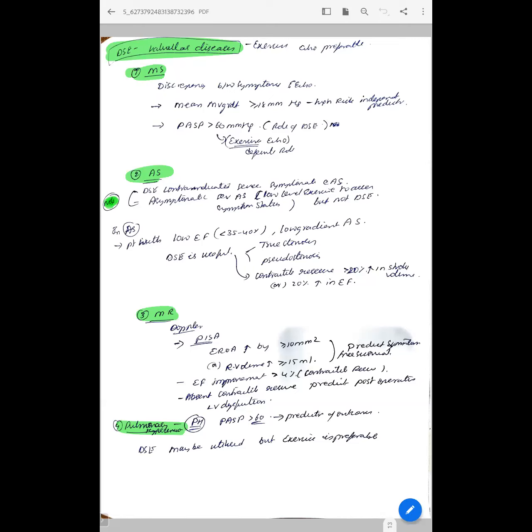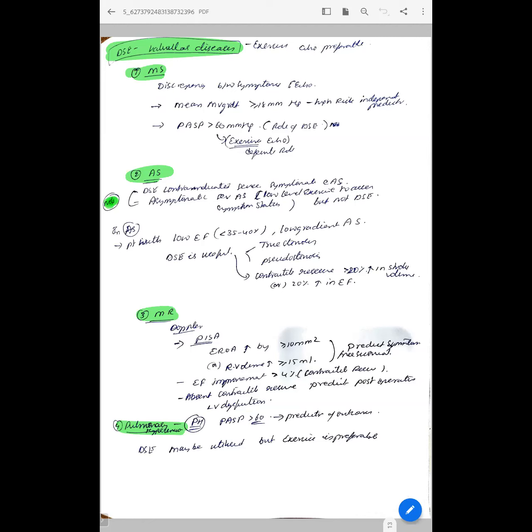That is, where the gradient is low because of LV dysfunction, to differentiate true stenosis from pseudostenosis, and also to risk stratify these true classical low flow, low gradient patients with contractile reserve or flow reserve. If flow reserve is more than 20%, they have better prognosis compared to patients with low flow reserve.